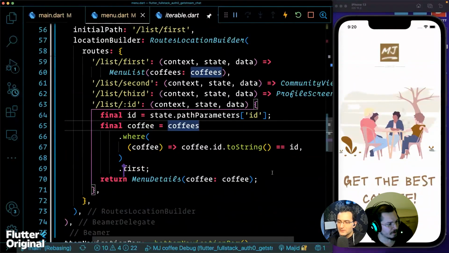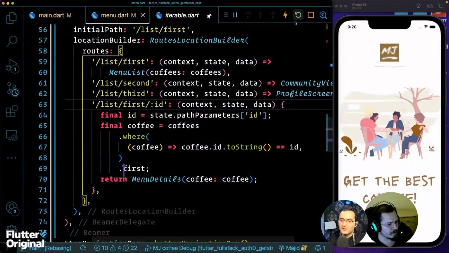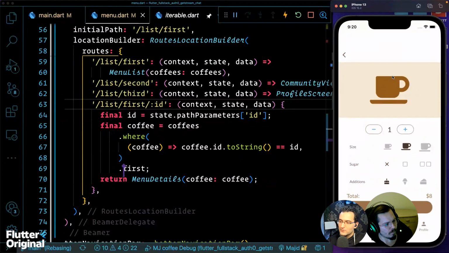As soon as it goes to the menu screen, it's detecting this as kind of a dynamic thing, so the second thing after all of them somehow becomes an ID. Maybe we can do it this way instead. Now it's working. But as you see, the bottom navigation is still there.